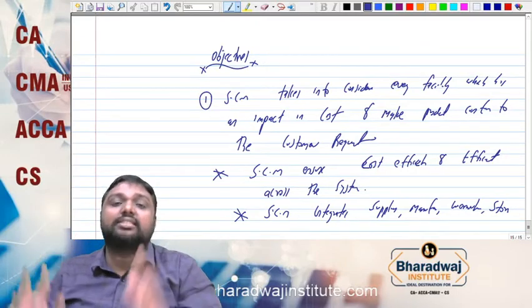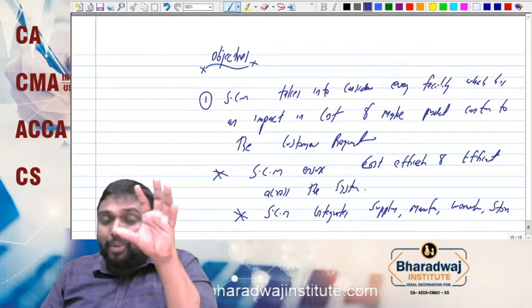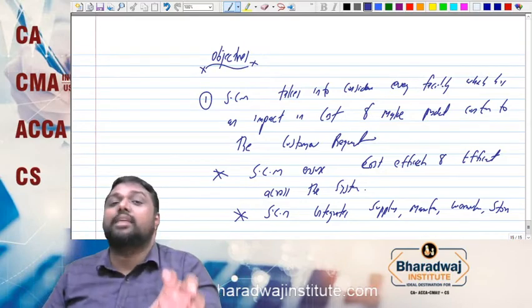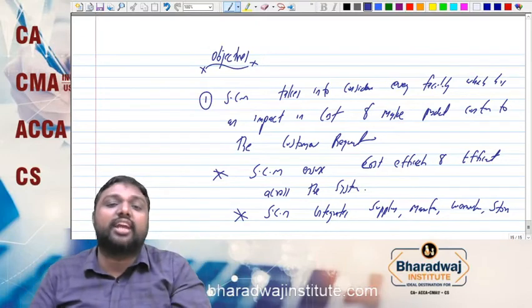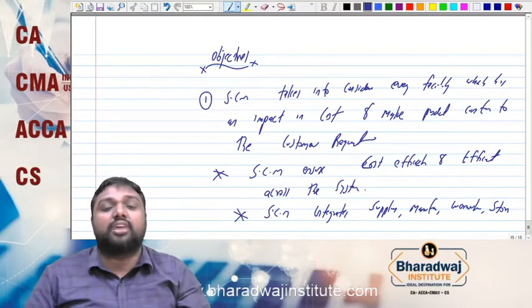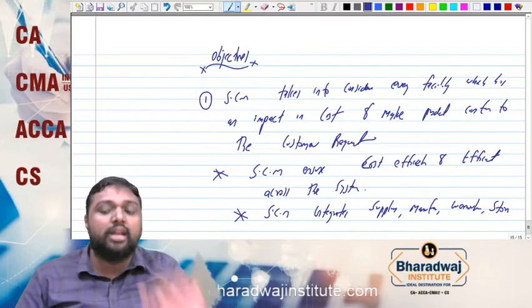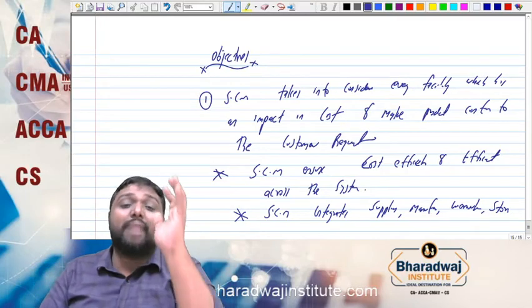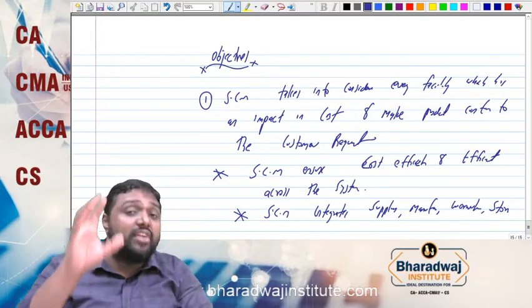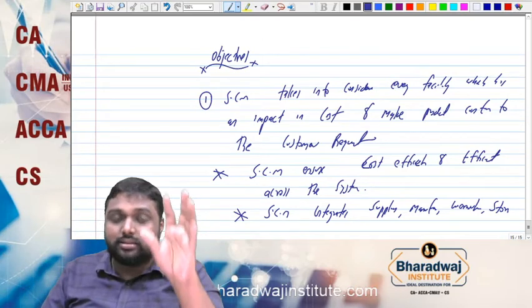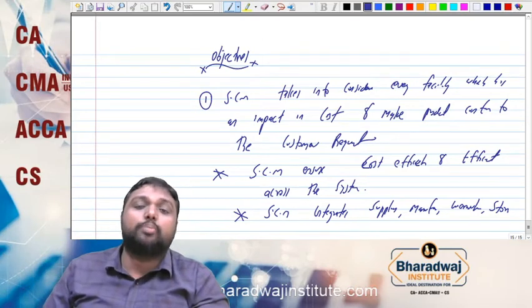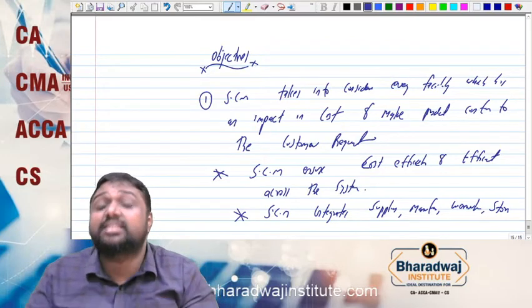As far as the exam is concerned, whatever points are discussed in our syllabus, those points we have to highlight for the exam. In our study material, three objectives are discussed. The first one, supply chain management takes into consideration every facility that has an impact on cost and makes the product conform to the customer requirement.